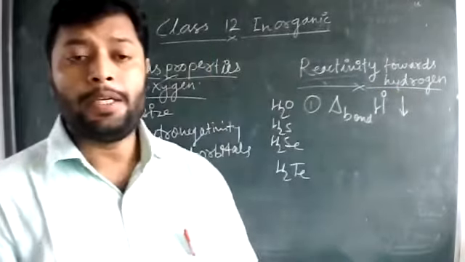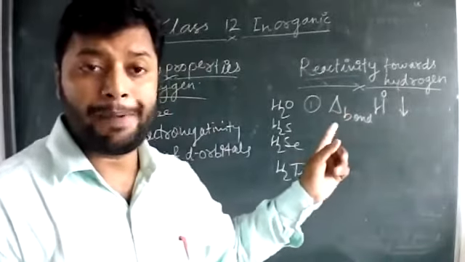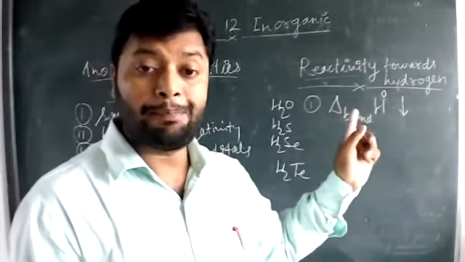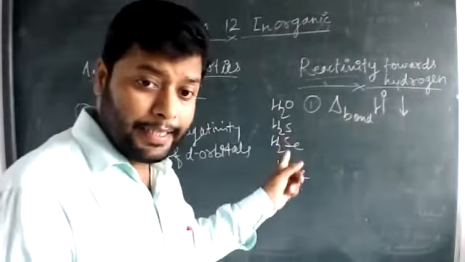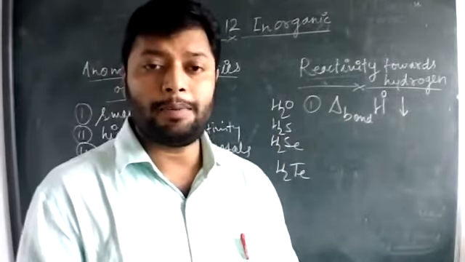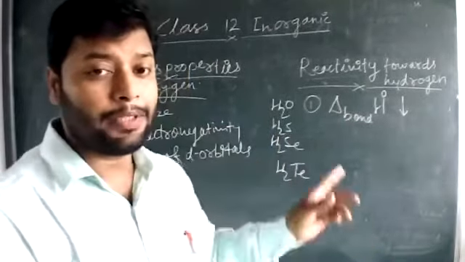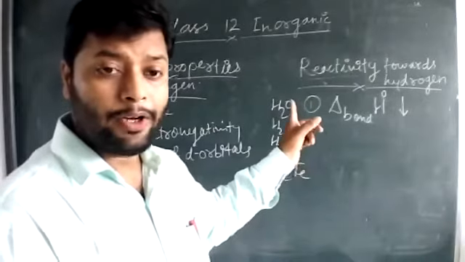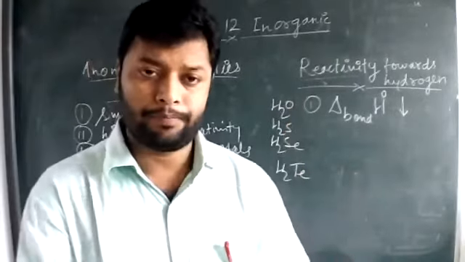Moving down the group, the bond dissociation enthalpy, also termed bond enthalpy, decreases because of the increase of the size of the central element from oxygen to tellurium.